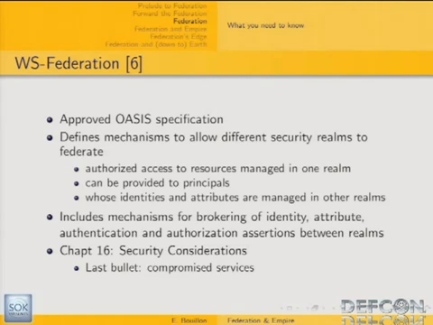And in this specification, the last chapter is about security considerations. It's a very small chapter, it's 1 page. And the last bullet of this chapter is about compromised services. I'm mentioning it here because I'm going to get back to that later and see how this kind of consideration might really be an issue depending on the type of deployment you're considering.